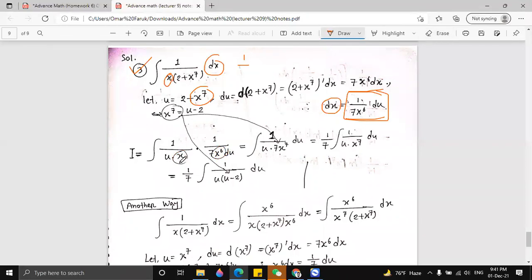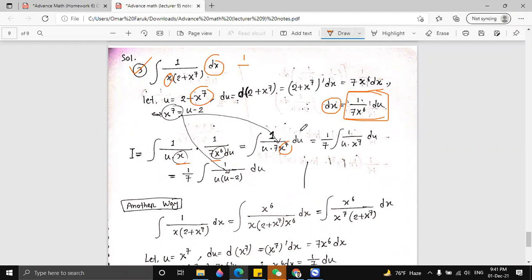So x⁶ and x multiplied make x⁷. So this du will be here; maybe my writing mistake. So x⁶ and x make x⁷, that means x to the power 7.